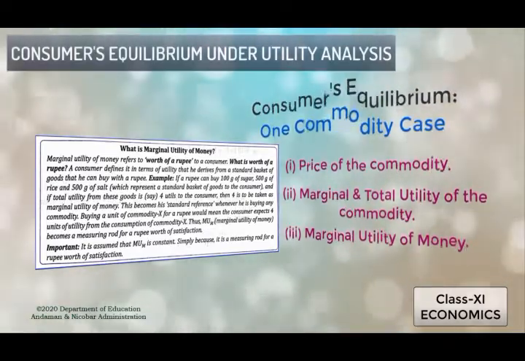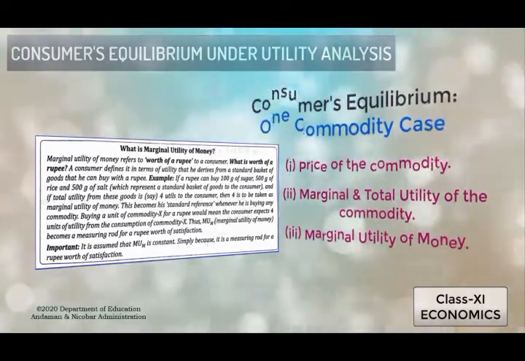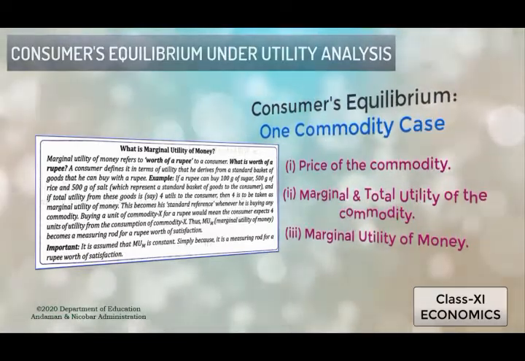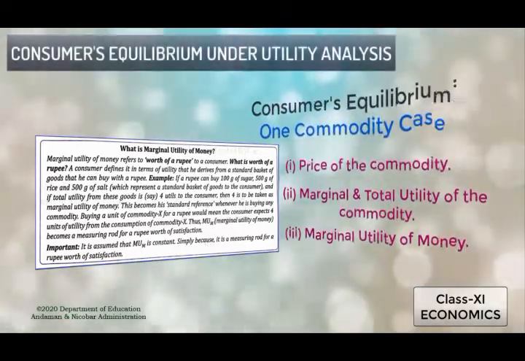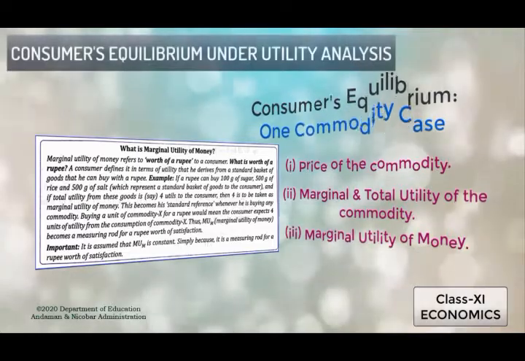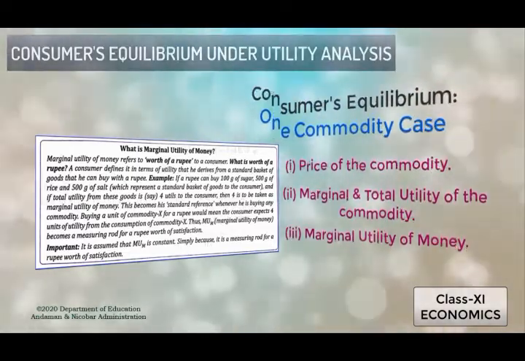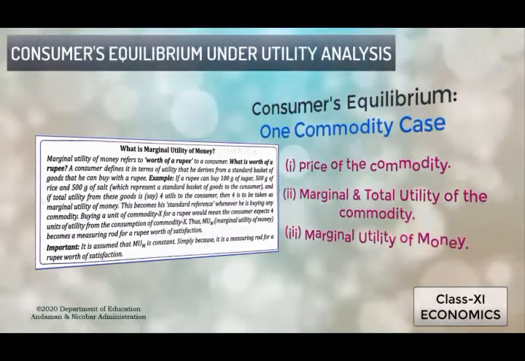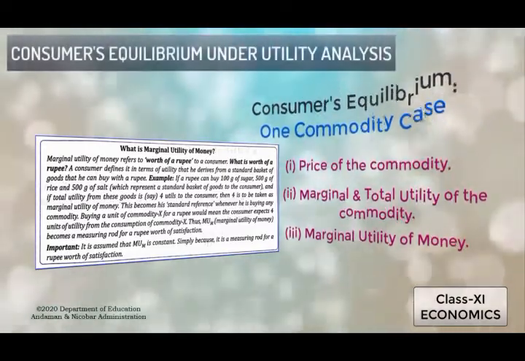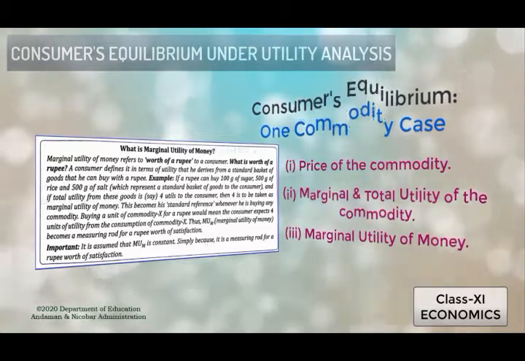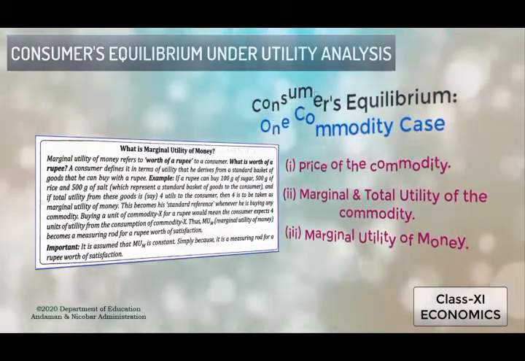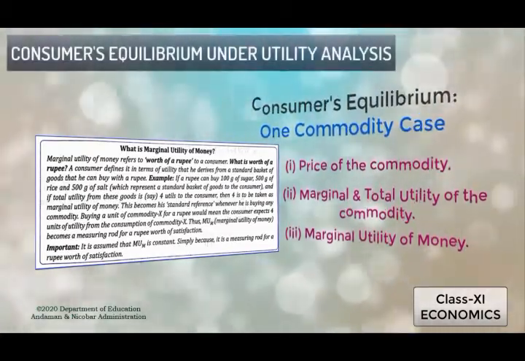If a rupee can buy 100 grams of sugar, 500 grams of rice and 500 grams of salt, which represent a standard basket of goods to a consumer, and if the total utility from these goods is 4 utils to the consumer, then 4 is to be taken as the marginal utility of money.